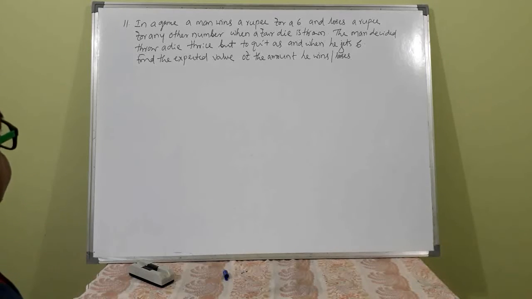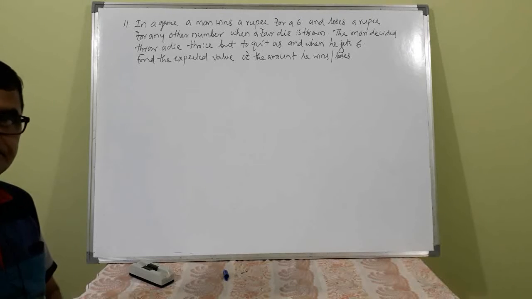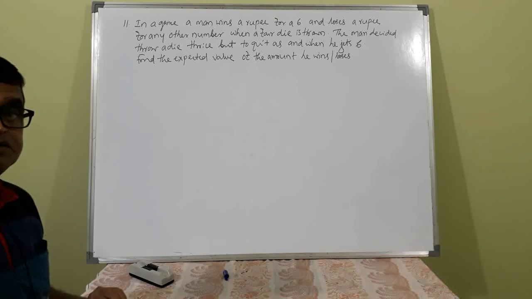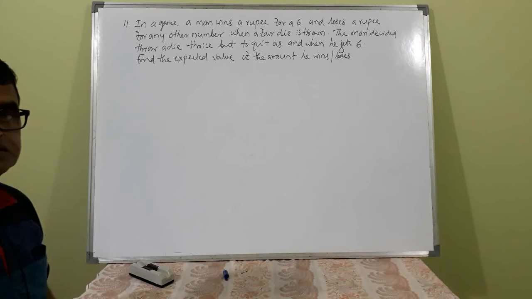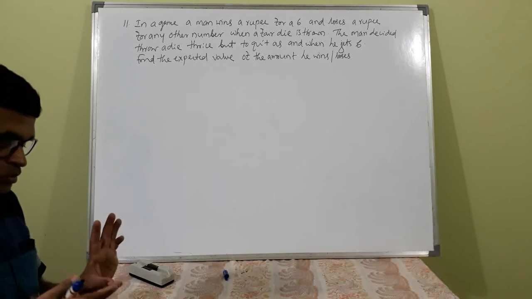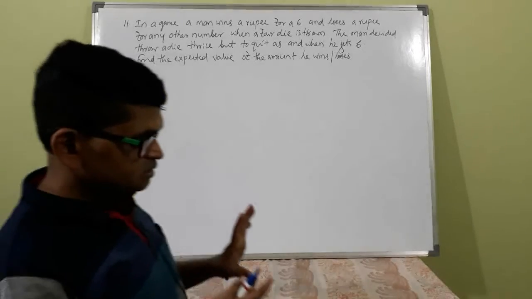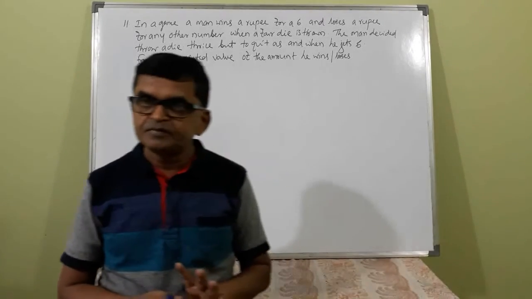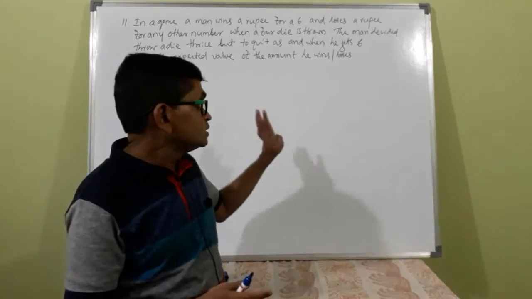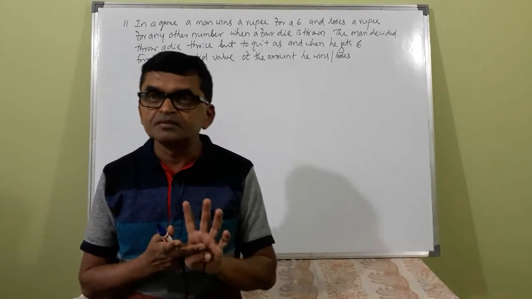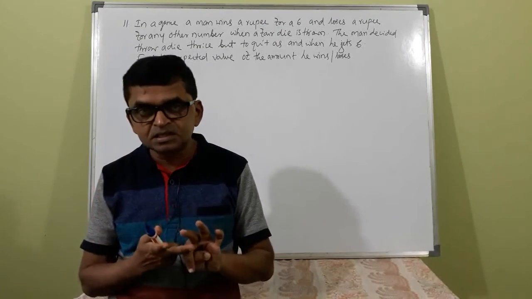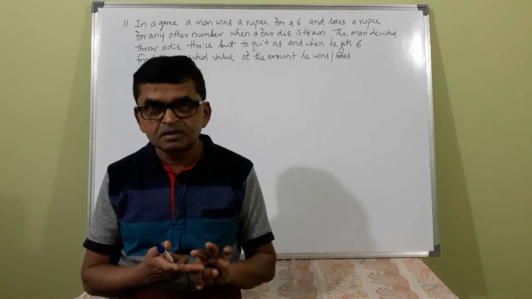See, he decided to throw the die thrice. If suppose he gets 6 in the first toss only, he will stop. So he may get 6 in the first toss. Then he will stop and he will gain 1 rupee. He may get 6 in the second.